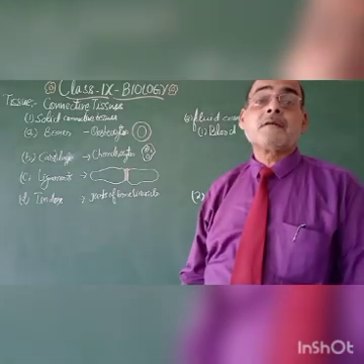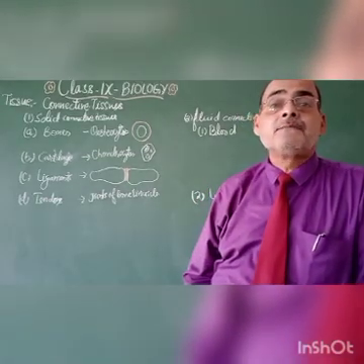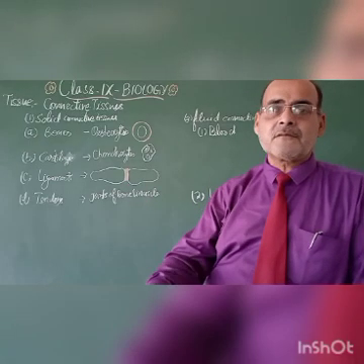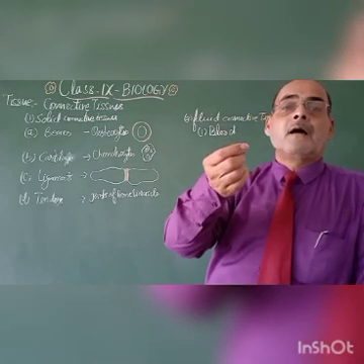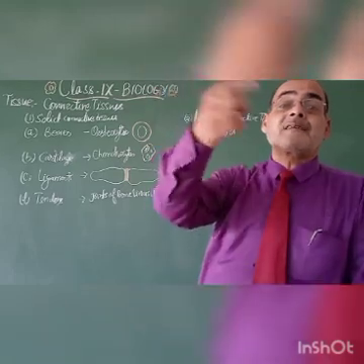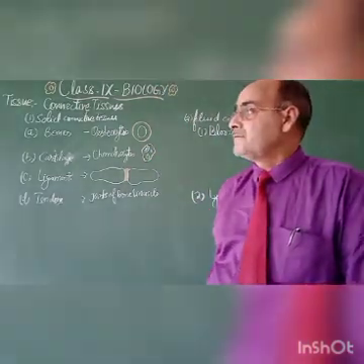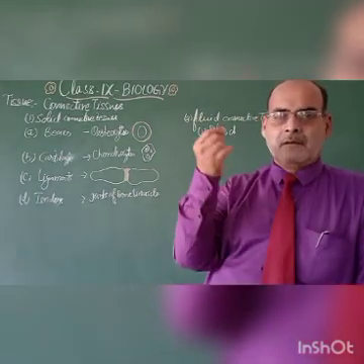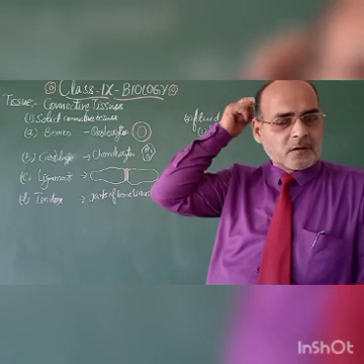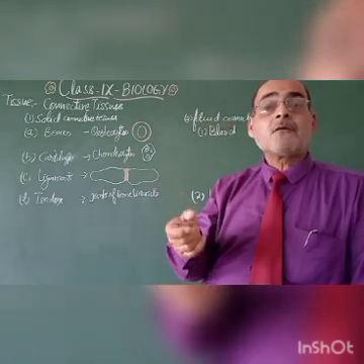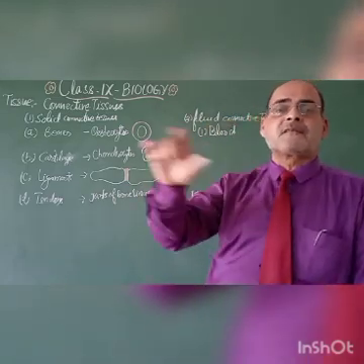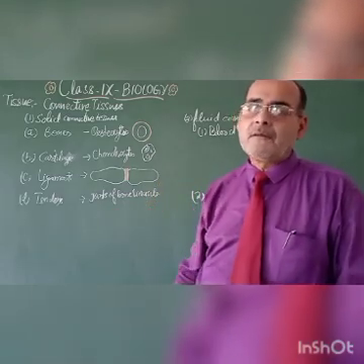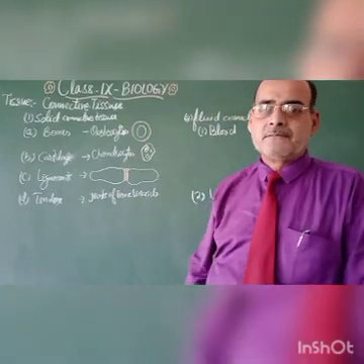Humans and different higher animals have a closed vascular system, meaning their blood circulation takes place inside the vessels. That is why it is called closed vascular system. While lower animals like cockroach and some other arthropods, insects, have an open vascular system. They don't have blood vessels, so their blood will be stored in their abdomen and everything will be performed in that part.